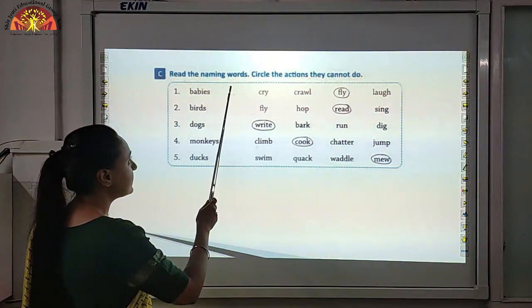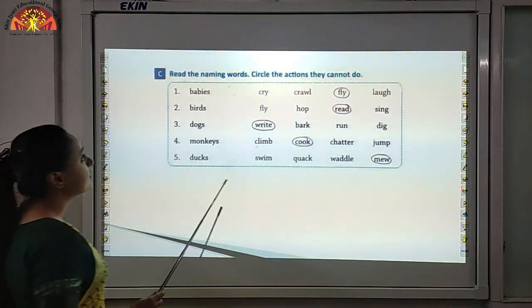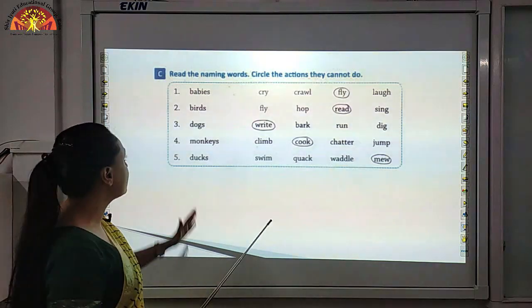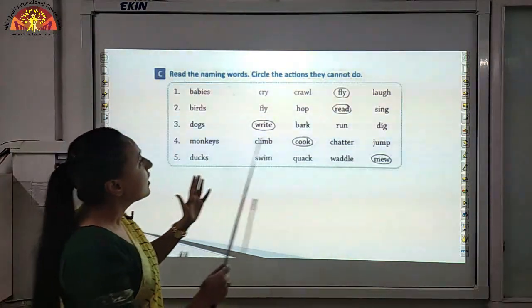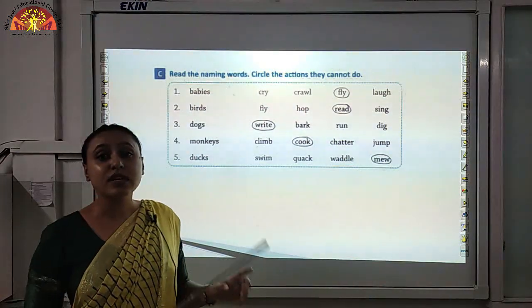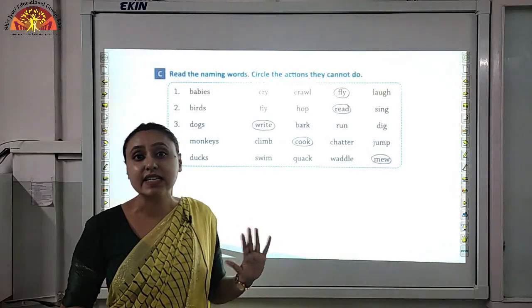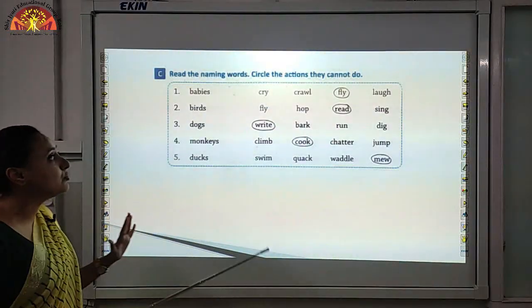Now children, we are moving to question number C. Read the naming words, circle the actions they cannot do. So children, some naming words are given to you here and some actions are given to you, okay? You have to choose the one that they cannot do, जो वो नहीं कर सकते, that they cannot do.